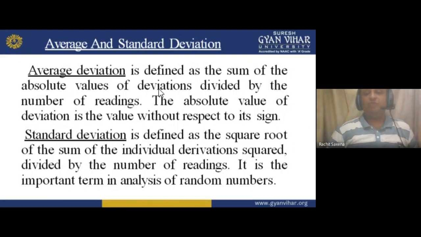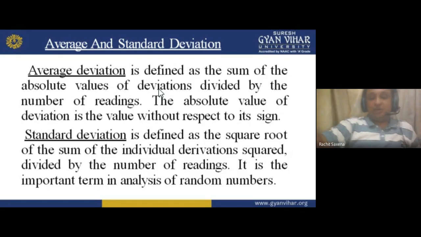If I want to analyze random numbers or readings, standard deviation is a very good method. It is the square root of the sum of the individual deviations squared: first square the deviations, then divide by the number of readings, and take the square root. It is an important term in the analysis of random numbers. In random numbers, it is very important. I hope you understand this.